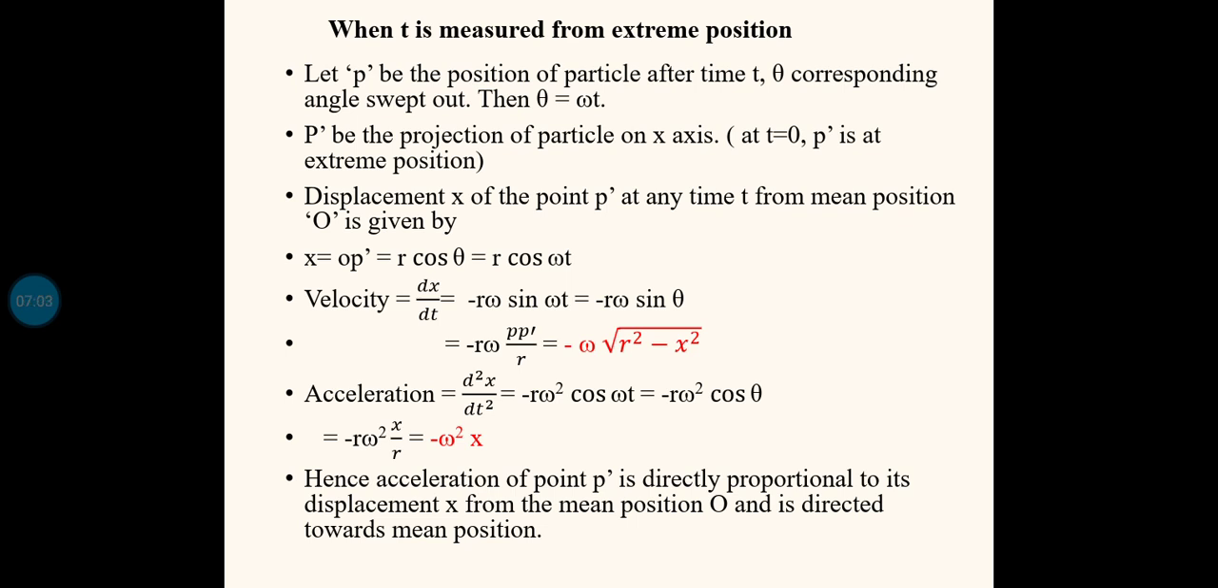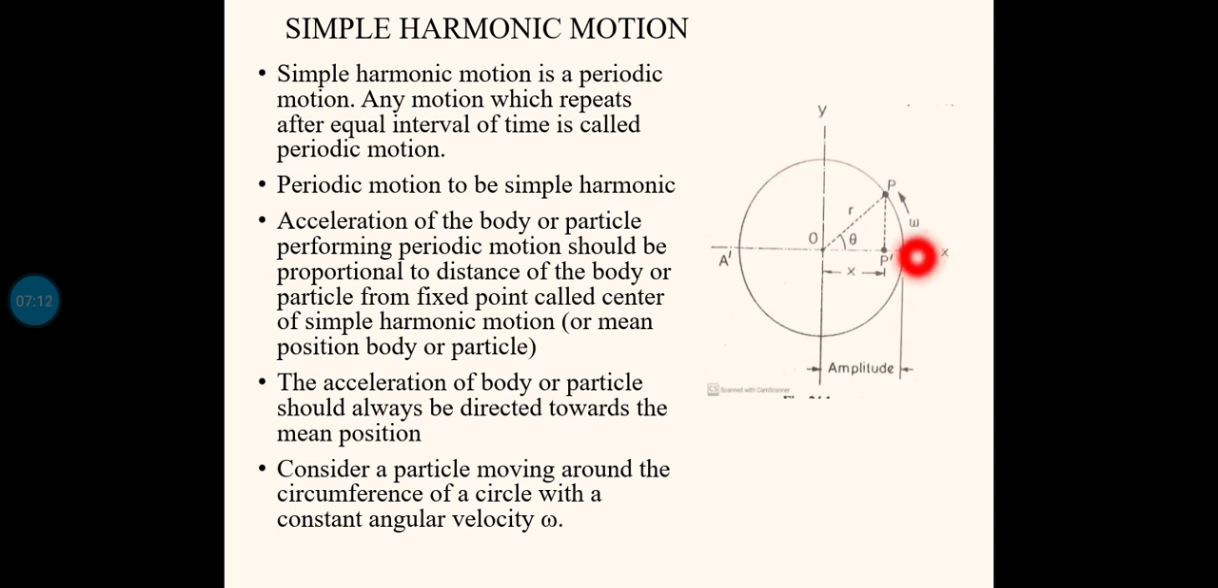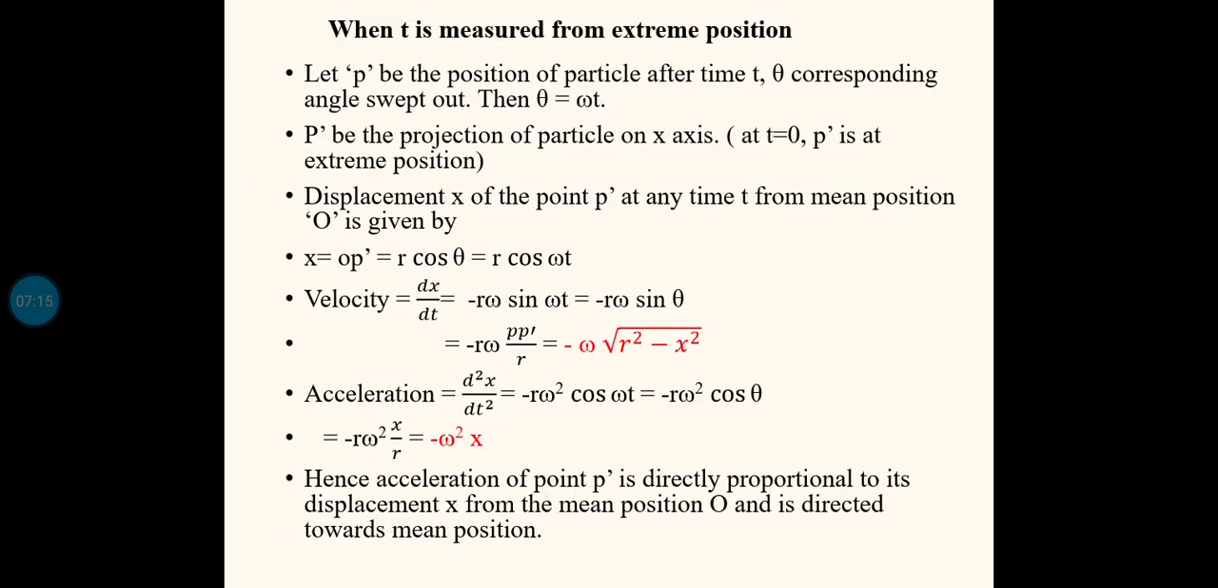At t equal to 0, P dash is at the extreme position. I have already told that when t is equal to 0, point P will be at position A, and at that time P dash also will be at A. That means P dash will be at the extreme position. The easiest way to remember: the term may be a little confusing when t is measured from the extreme position, so instead remember that when P dash starts from the extreme position, the equation corresponding to this one is to be used. When P dash starts from the mean position, the center of the circle, you have to use the next equation that we will derive later.